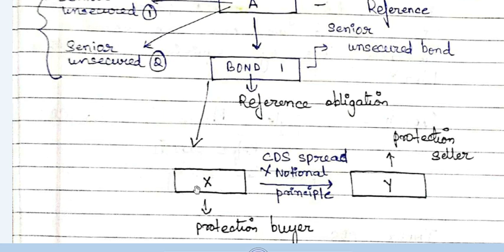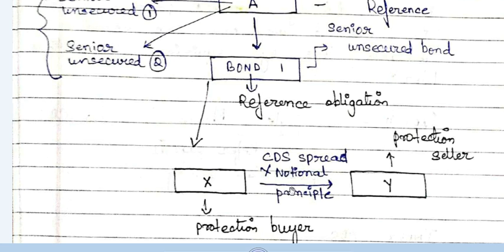So what you have to do is that you, as the protection buyer, have to pay a certain kind of premium to us. Okay, it's just like an insurance contract. So you have to pay a certain kind of premium to us. That premium in percentage terms is known as the CDS spread. Okay, credit default swap spread. So the spread is in percentage terms on the notional principal. Notional principal means the par value of the CDS.